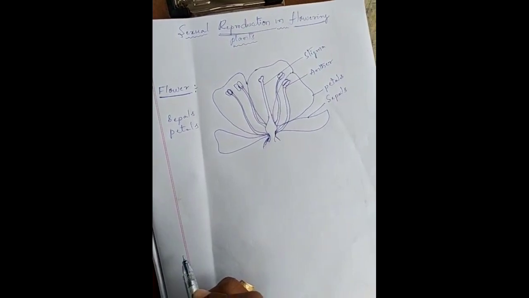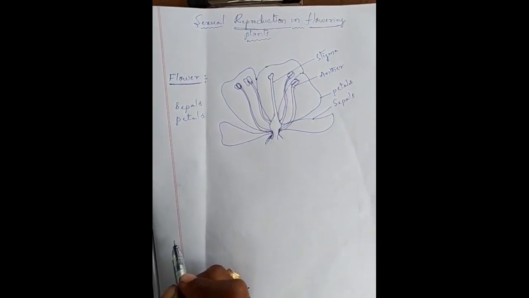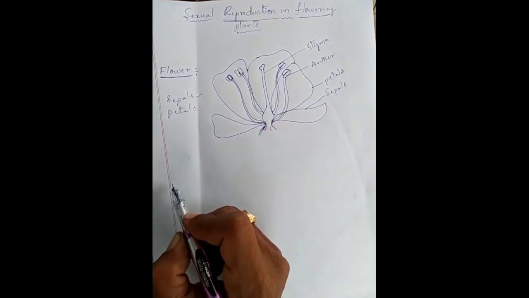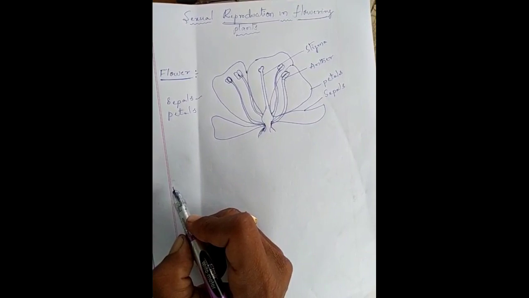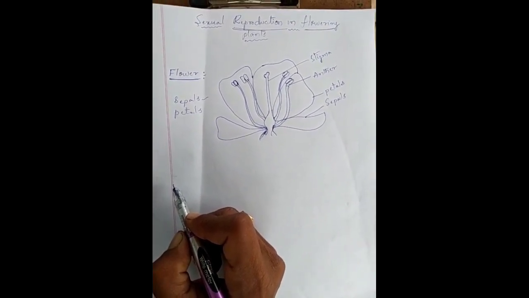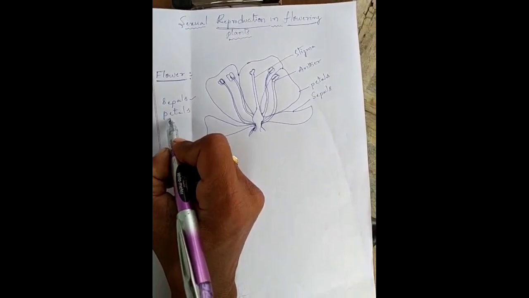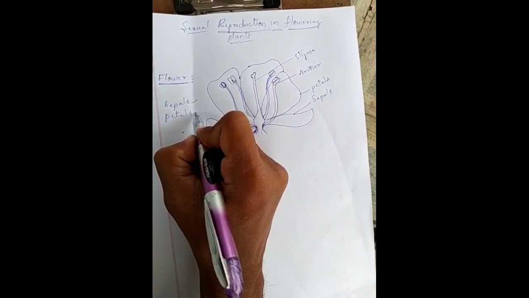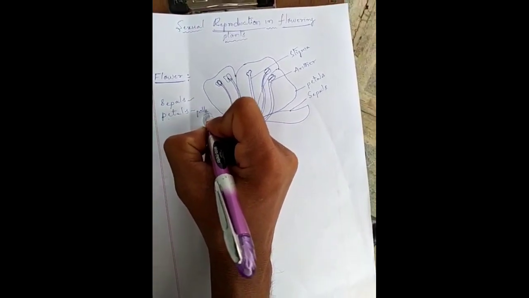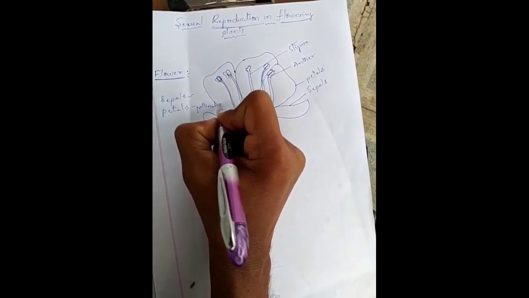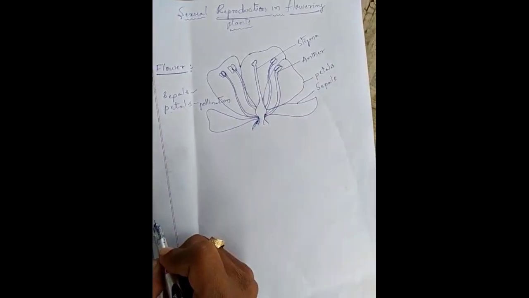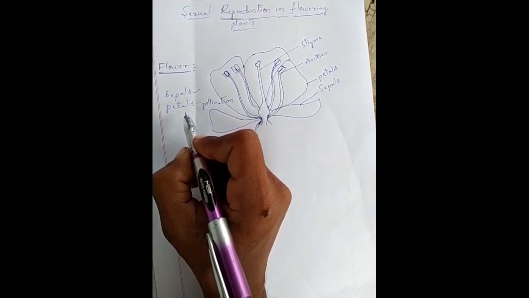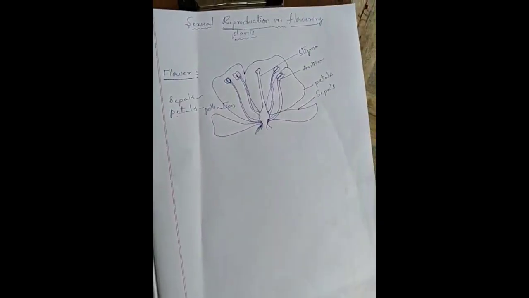The sepals and petals have a protection function. The sepals protect the internal parts while the flower is in the bud condition. The petals, which are very attractive structures, help in pollination. For pollination purposes, the petals attract insects, and those insects help in pollination.